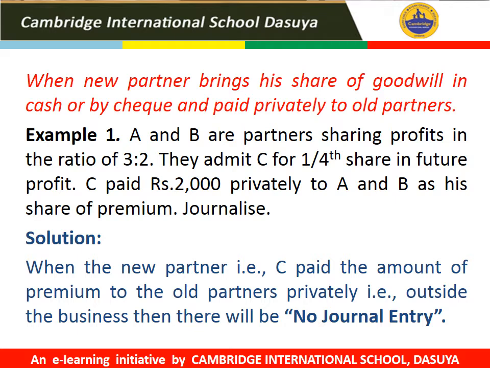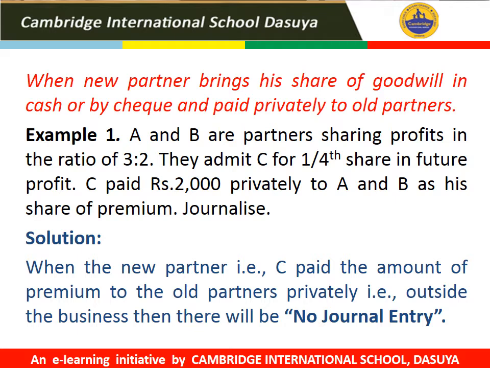Journalize. So, students, it is very clear in the question that the incoming partner, the new partner, brings his share of goodwill in the form of cash, rupees 2000, but paid privately to A and B. Privately means outside the business.